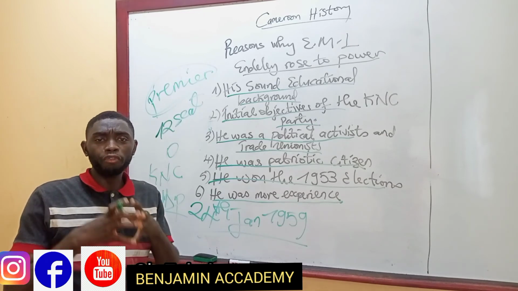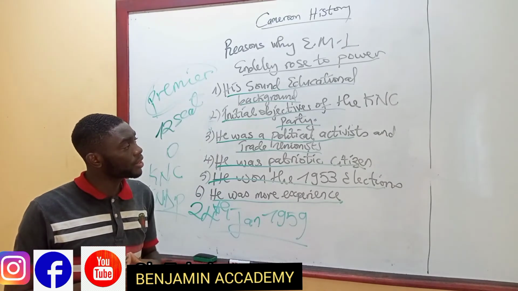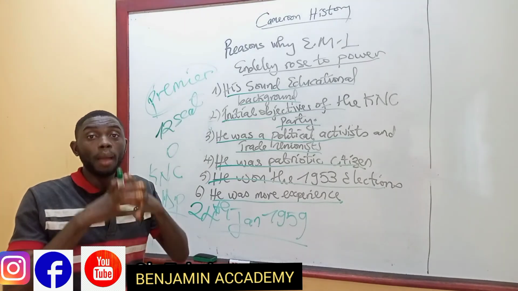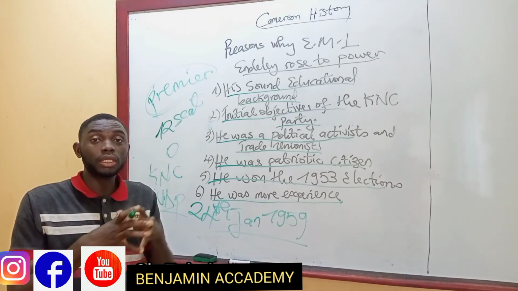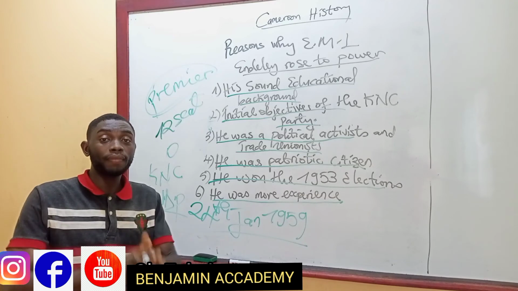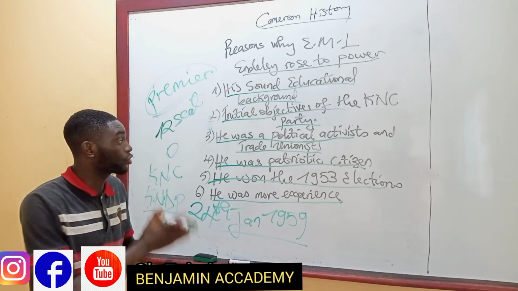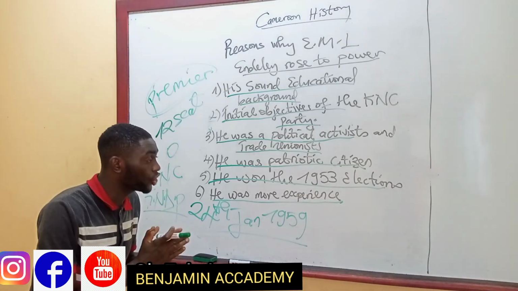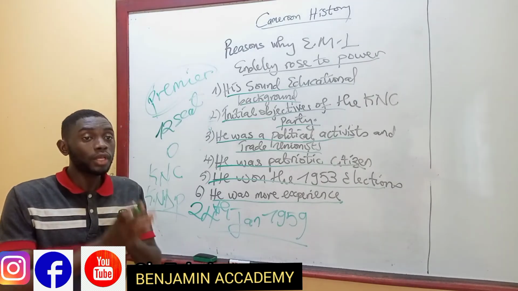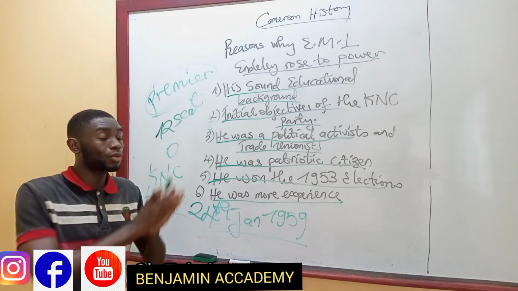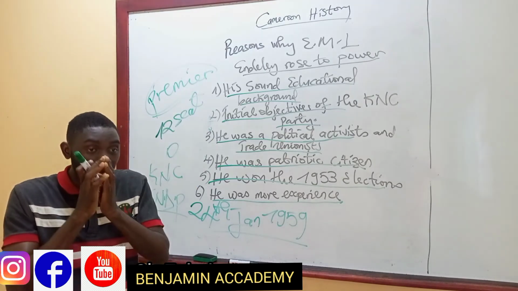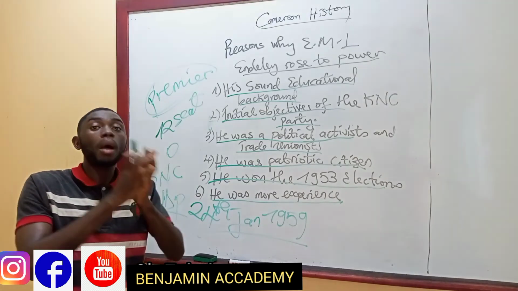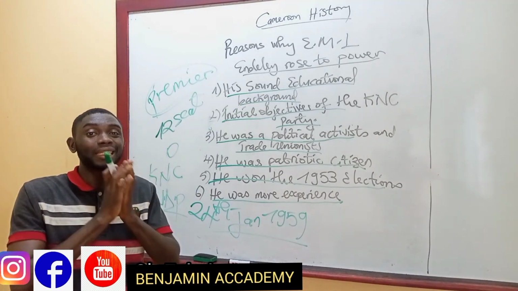So, our fellow viewers, these are the reasons why E.M Endeley became premier in British Southern Cameroon in 1954, and we have traced the stages from the constitution right up to the Eastern Regional Crisis to the events that happened before Endeley became premier in British Southern Cameroon.